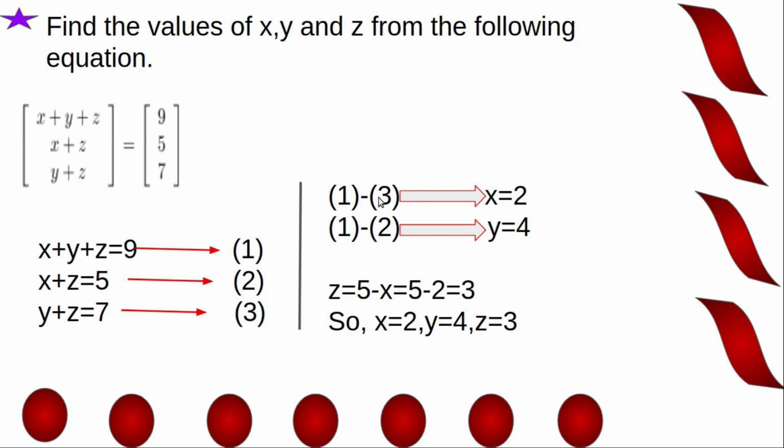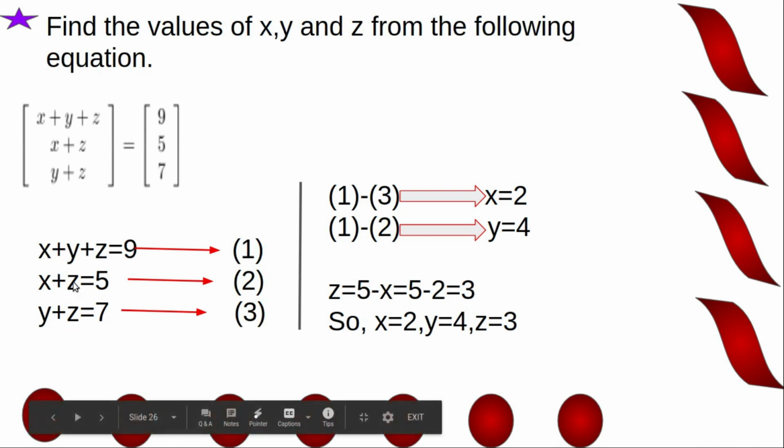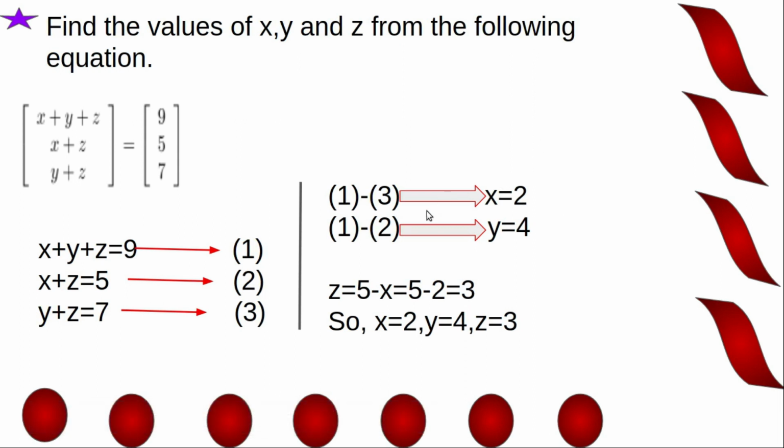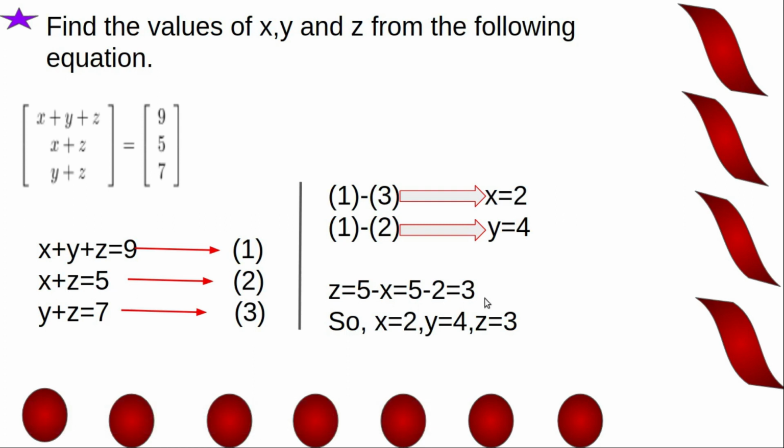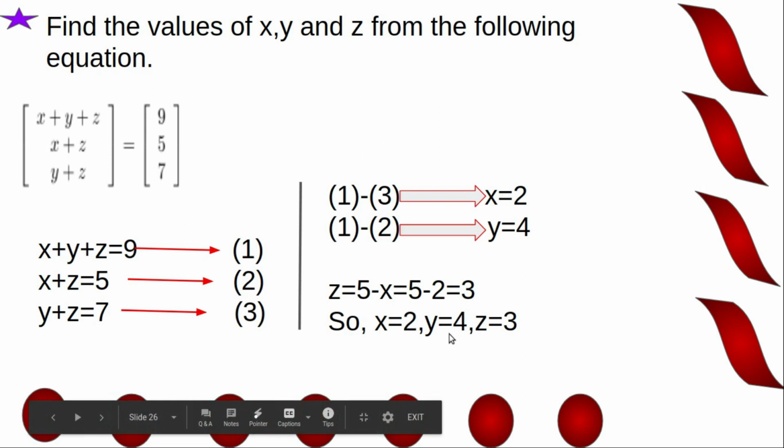Now x plus y plus z equal to 9. Now equation 1 minus equation 3. 1 minus 3 implies here we have x plus y plus z minus y plus z. So we get x. 9 minus 7 is 2. So we get x is equal to 2. Now from 1 subtract 2. 1 minus 2, x plus y plus z minus x plus z. So we get y. 9 minus 5 is equal to 4. y equal to 4. Now from this equation z is equal to 5 minus x, that is 5 minus 2 which is equal to 3. So we have x is equal to 2, y equal to 4, z equal to 3.